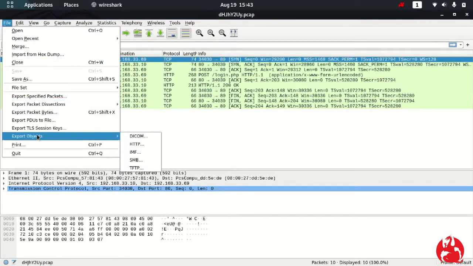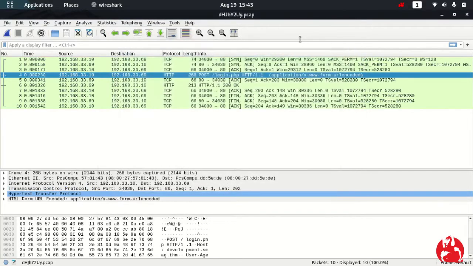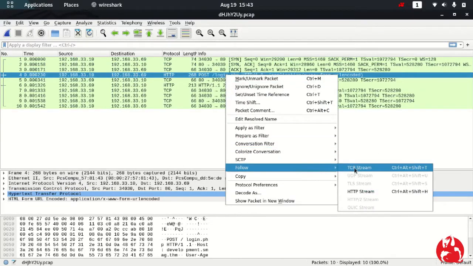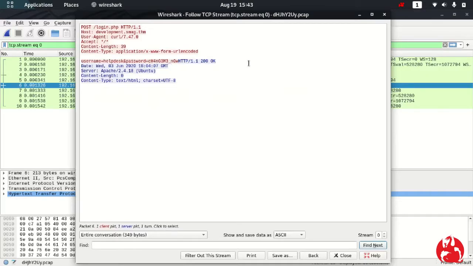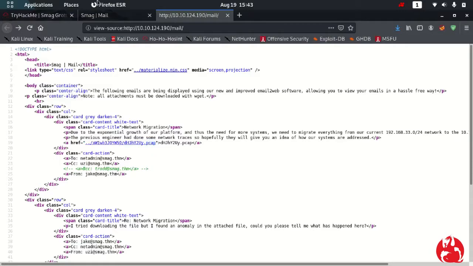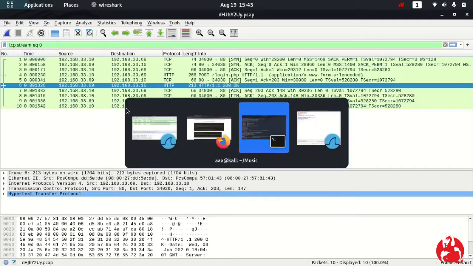I'll go to File, Export Objects, HTTP. So I see the number, which shows that at this place an object was being interchanged, passed. I'll do Follow, TCP stream or even HTTP stream, it's the same, and I got something like username equals helpdesk and password equals cHaNgEmEnOw. Okay, so we got the password and the username, but for which place is it the password?